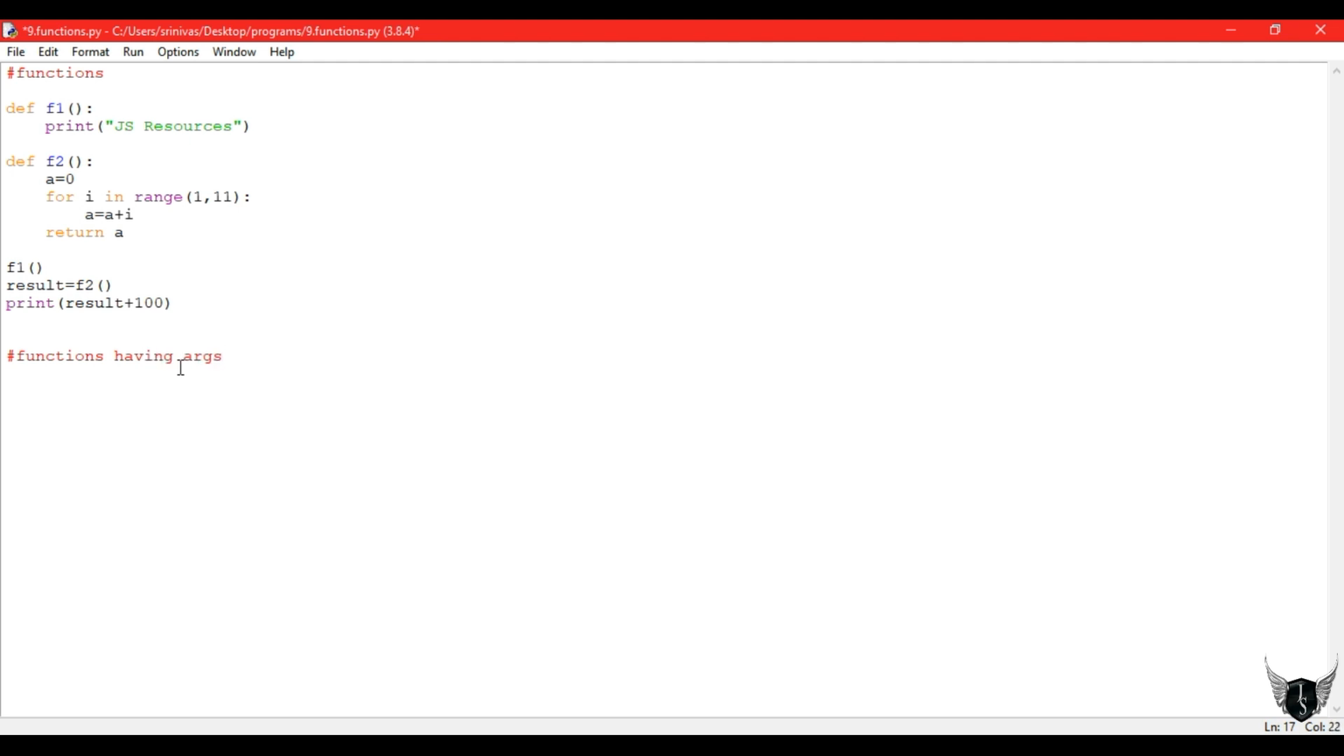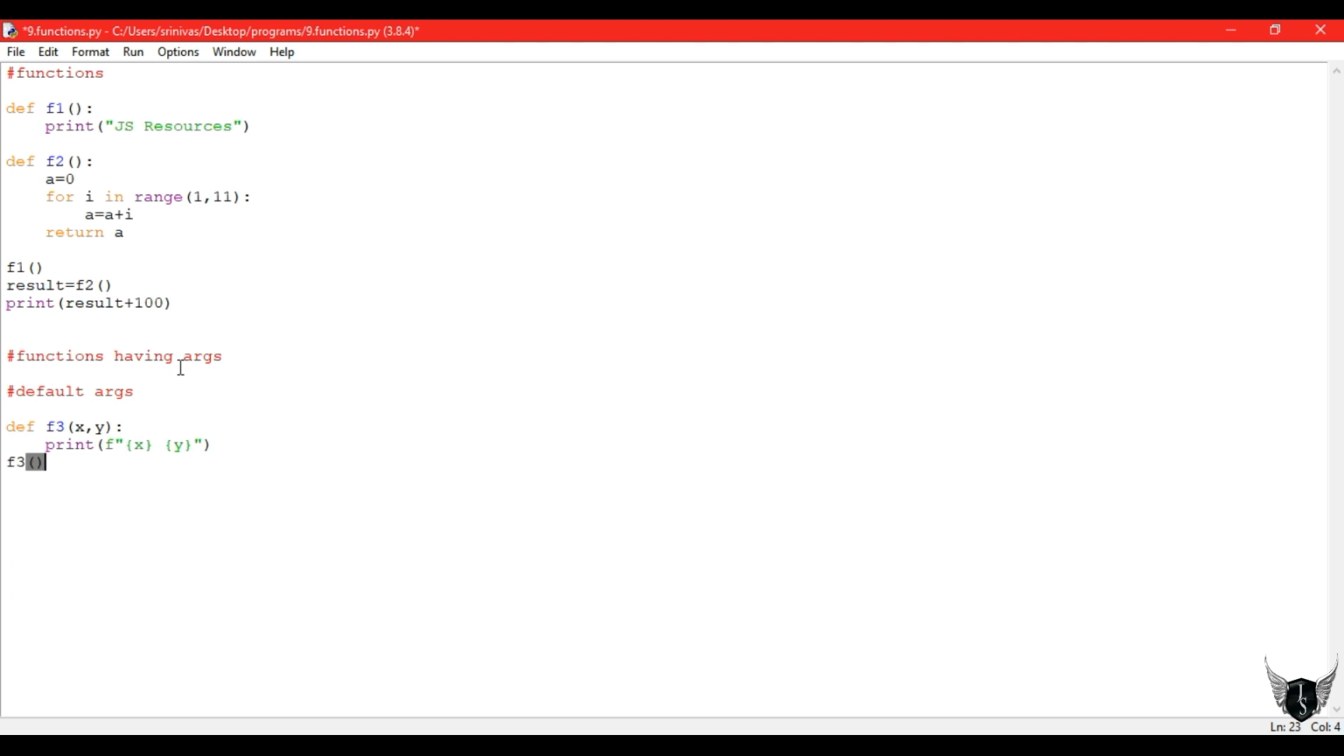So next is functions having arguments. Up to now I just wrote the return statement. One doesn't have any return statement, another one has a return statement. But coming to functions having arguments, there are some types of arguments also. We can give arguments directly, or we can write default arguments also.